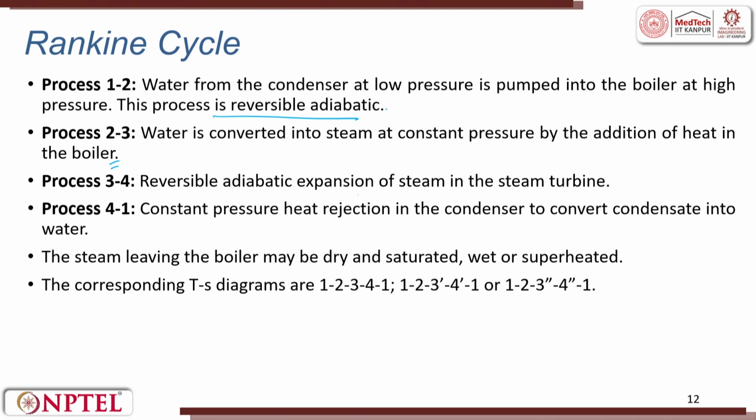3 to 4 is reversible adiabatic. So, here it is reversible adiabatic expansion of steam in the steam turbine. At 4 to 1, there is a constant pressure heat rejection in the condenser to convert condensate into water. The steam leaving the boiler may be dry or saturated, wet or superheated.